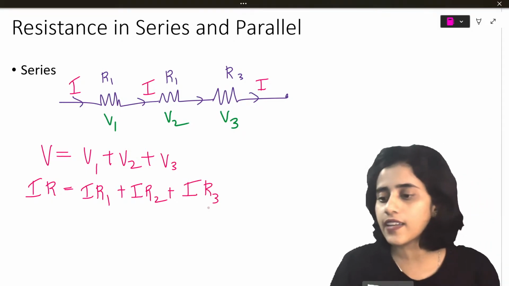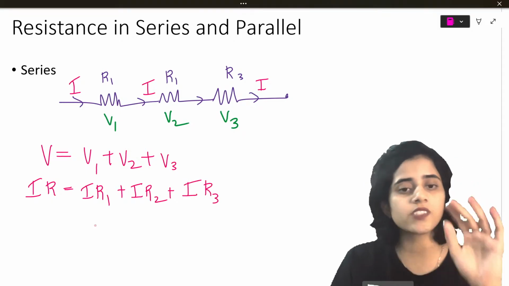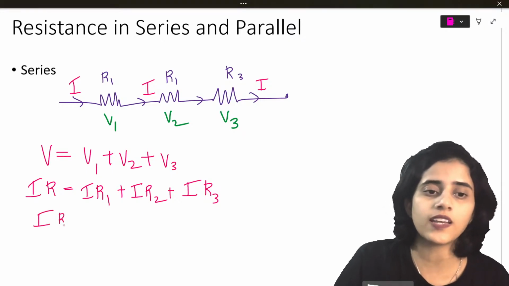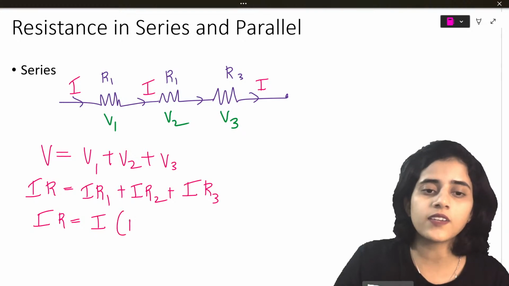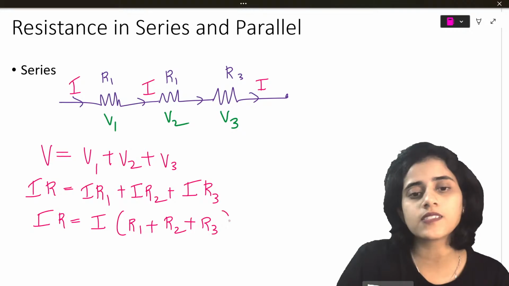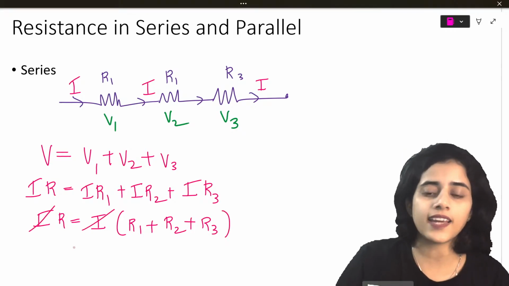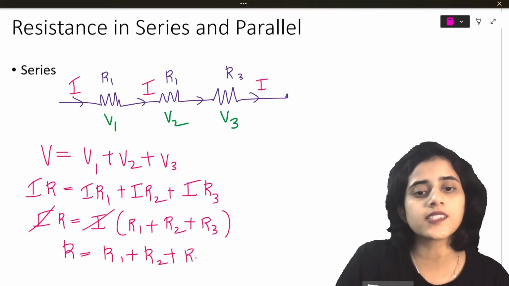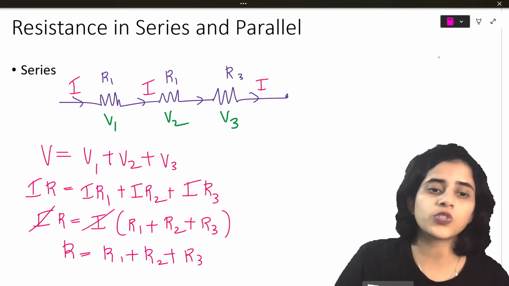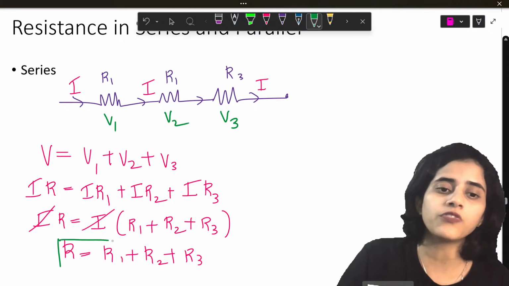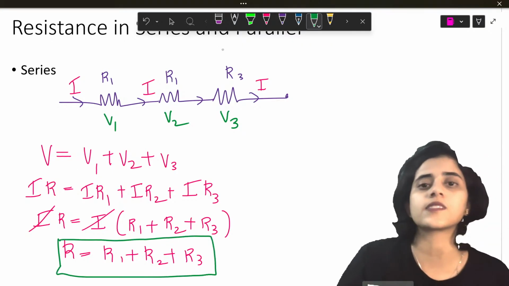Why am I putting I? Because it's the same. I is constant throughout. So I and I can actually cancel. IR is equal to I into R1 plus R2 plus R3. So I and I cancel, and R will be R1 plus R2 plus R3. So total resistance in series is basically the sum of individual resistances.